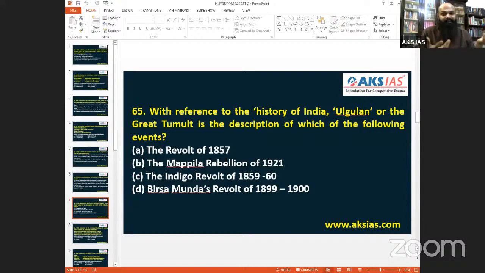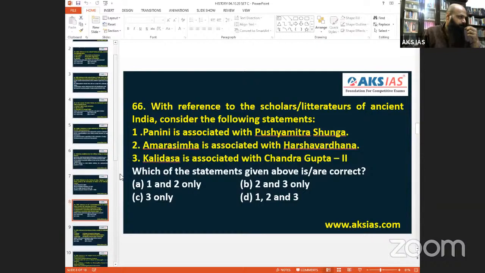Why I am more interested in this is because since I'm going around India, I have Ho and Munda students also. When I lecture on these topics, they come and ask, sir, could you tell us more about our history? So that is a tribal word, Birsa Munda. No others relate to tribal. So 65, it is D. Then coming to 66.